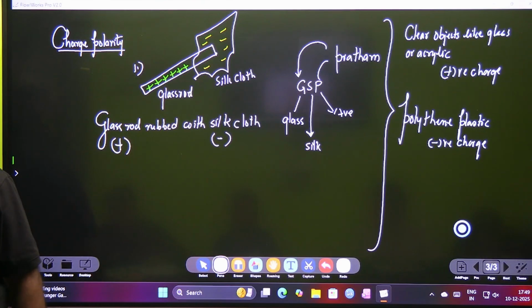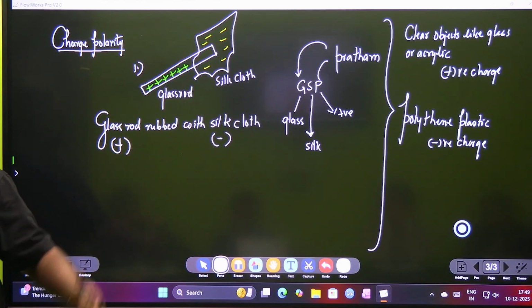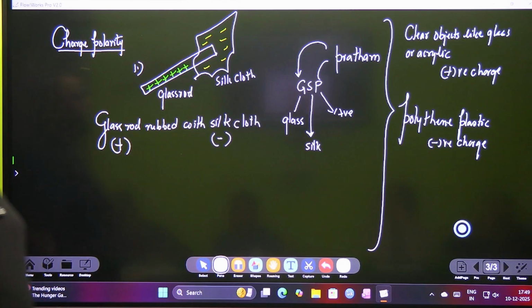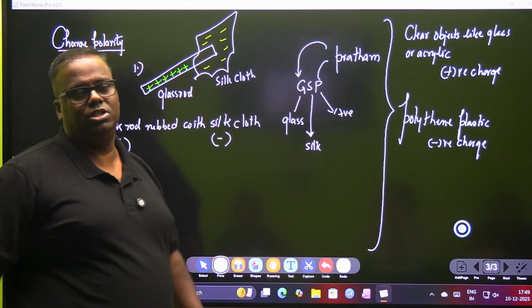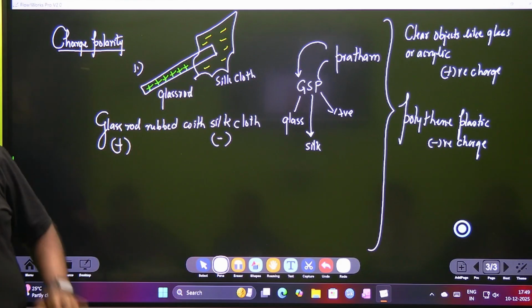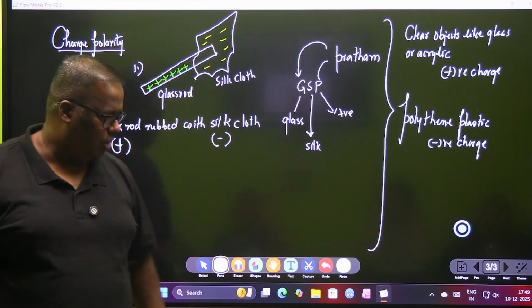So what did we learn? Charges are of two types, positive and negative. Both charges are equal in magnitude but opposite in polarity, and the concept of unicharge does exist. The convention that we follow is that when you rub glass with silk, both get charged. However, the charge on the glass rod has been attributed to be the positive charge. So definitely the other one becomes negatively charged. Have we understood? Okay.